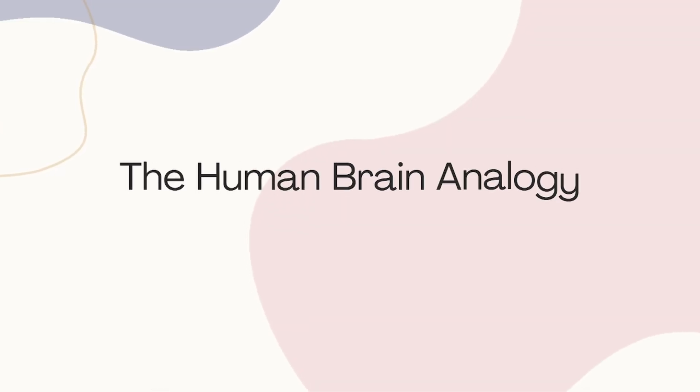Let's start with an example. Your brain has billions of neurons. When you see a cat, certain neurons fire that help you recognize it. Deep learning models work similarly. They have layers of artificial neurons that learn to recognize patterns step by step.